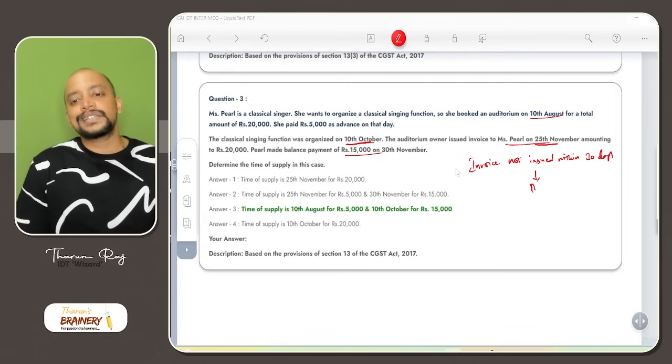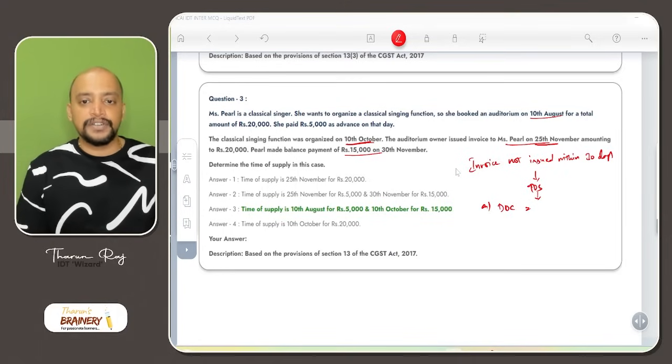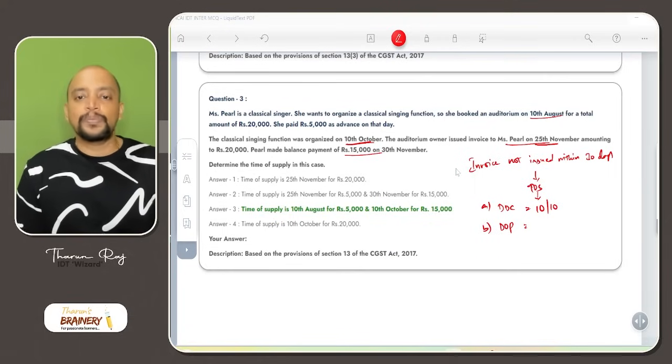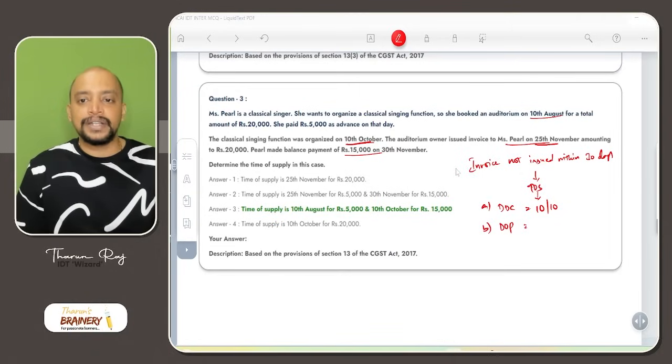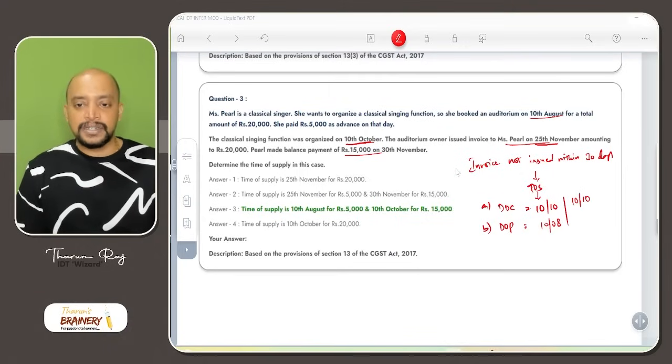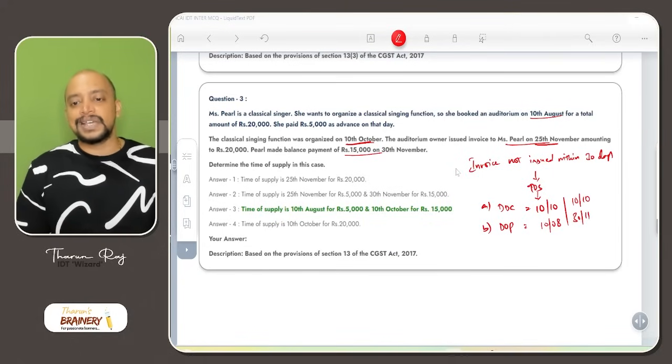So what will be taken as the time of supply? The time of supply will be the date of completion. So what is the date of completion? The date of completion is 10th October, or date of payment. So there are 2 payments. One payment of advance is on 10th of August, and for the other payment, the same provision applies: date of completion, 10th October, or date of payment. What is the date of payment for the other amount? 30th of November. So whichever is earlier.